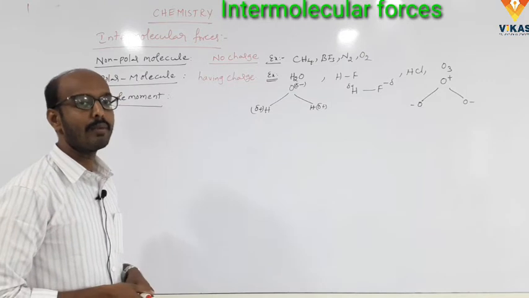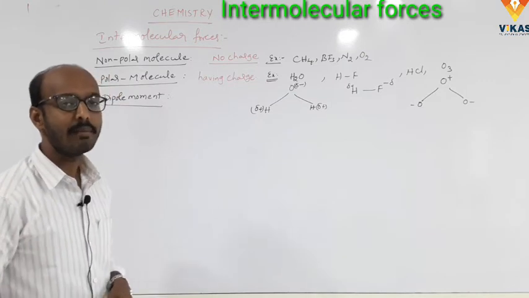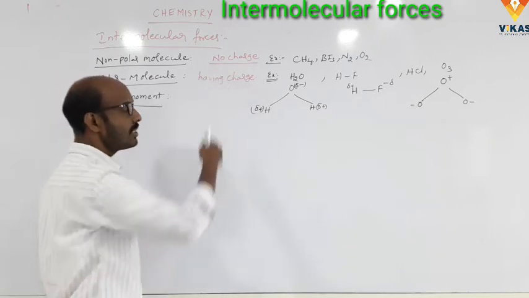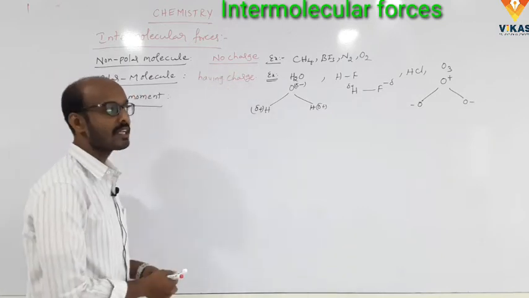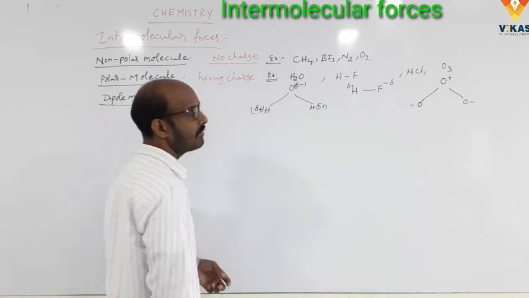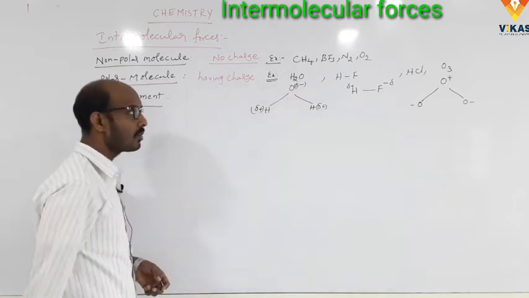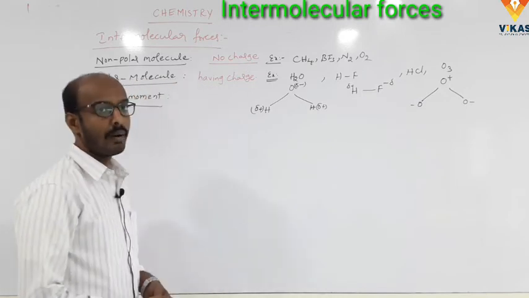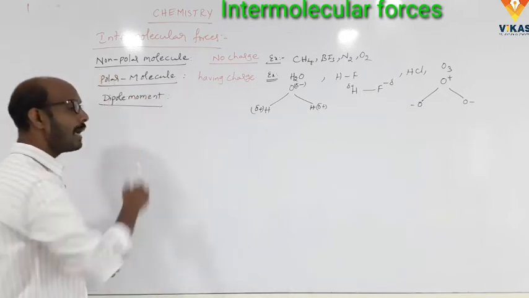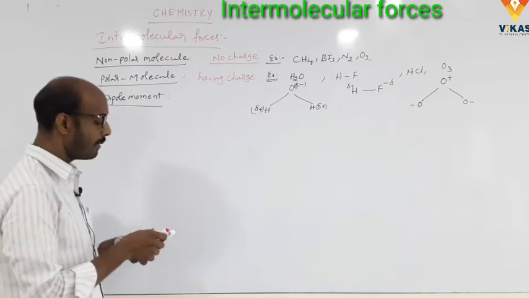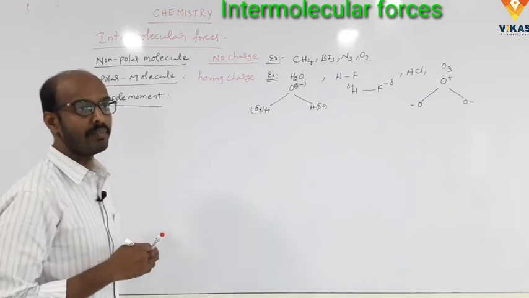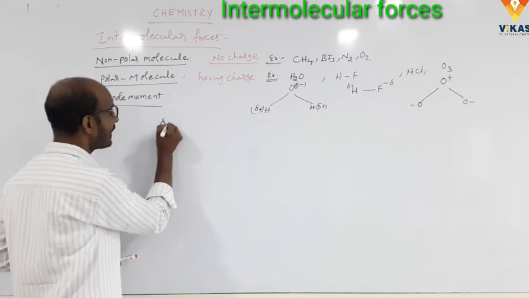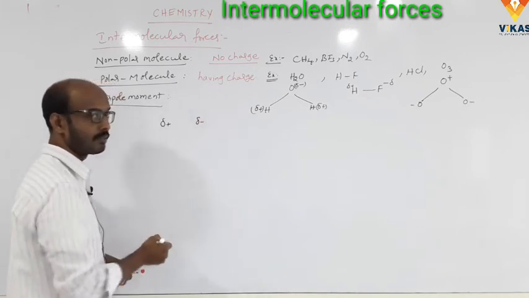So polar molecules have charge on atoms in the molecule, but non-polar molecules have no charge on any atom. Non-polar examples: CH4, BF3, N2, O2. Polar examples: H2O, O3, HF, HCl. But what is meant by dipole moment? Dipole moment means the distance between the poles. Two poles, for example, plus and minus.